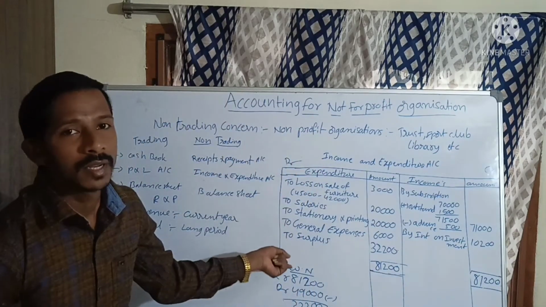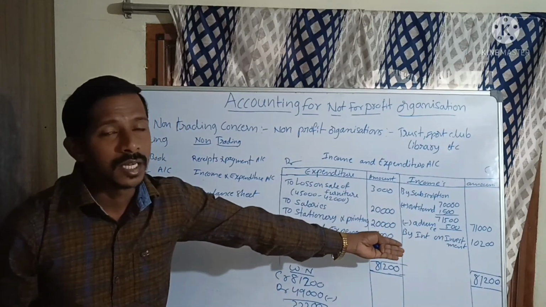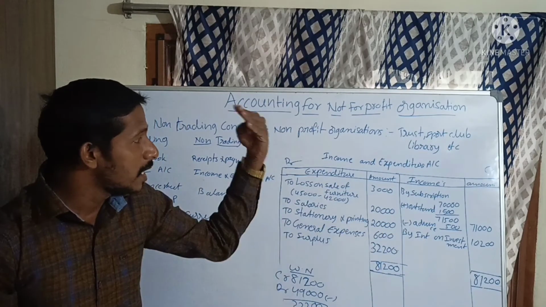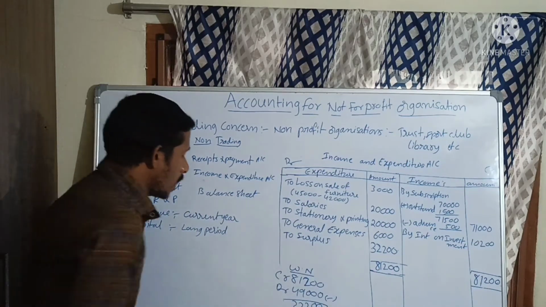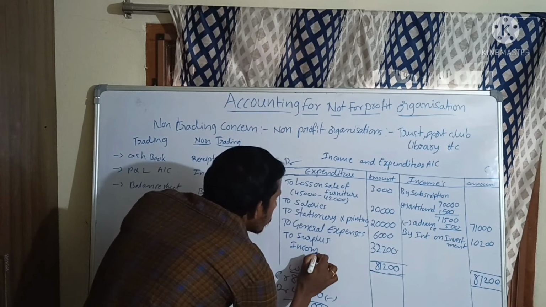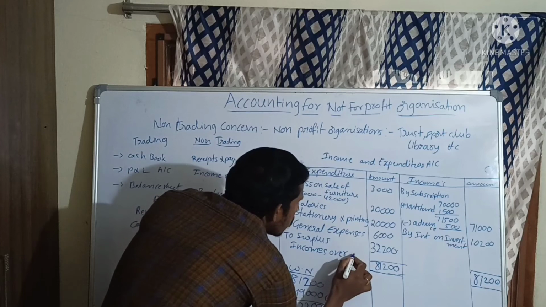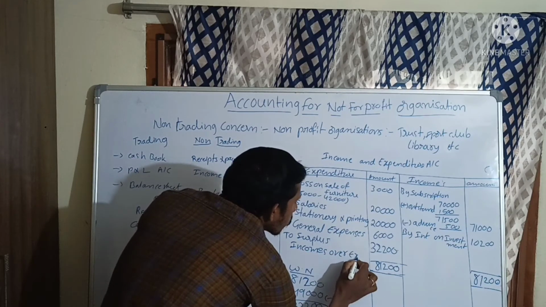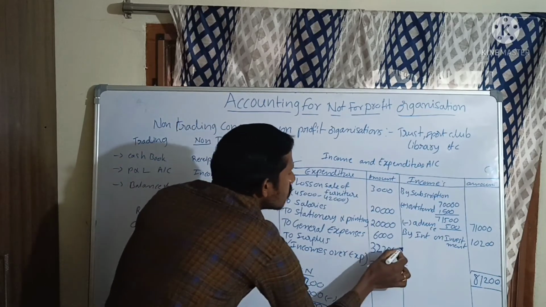Surplus means we get the answer on the debit side. Deficit means we get the answer on the credit side. When credit, that is incomes, is more, it is a surplus. Here we should write income over expenditure. Incomes over expenditure. So this is our answer.